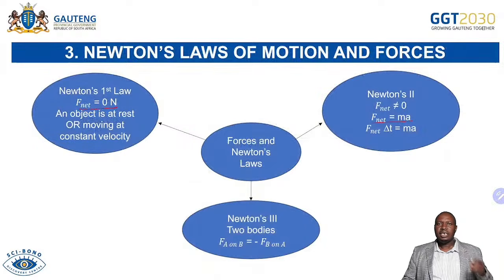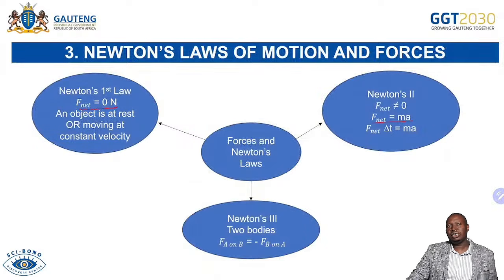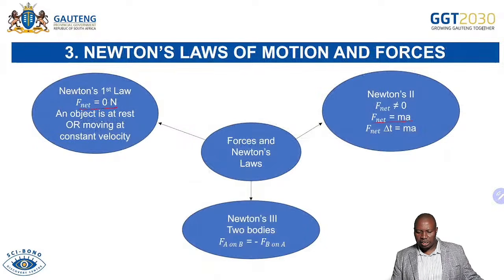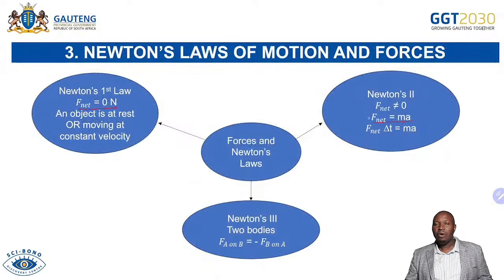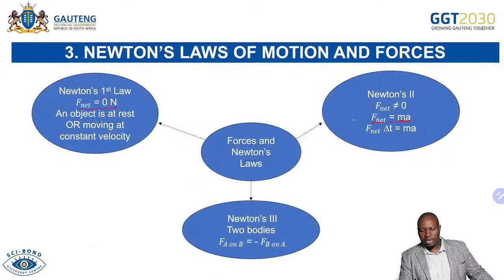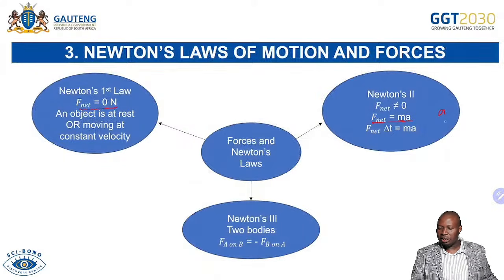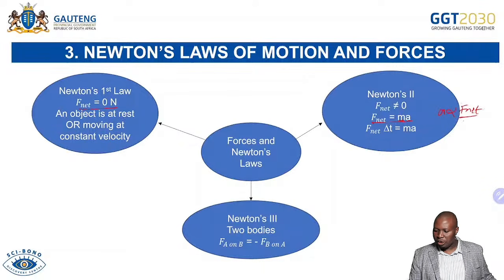Now, when it comes to Newton's second law, we are saying F net equals ma. F net equals ma is there in your data sheet. Please go to the data sheet. It will help you to remember all these definitions or laws that we have to state. When a net force is acting on an object, the object will accelerate in the direction of the net force. You conclude by making acceleration the subject of the formula to say acceleration is directly proportional to the net force and inversely proportional to the mass. Please say all that for your 2 marks.